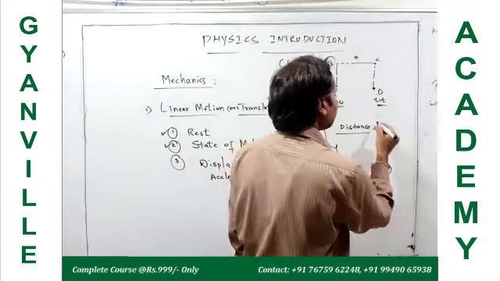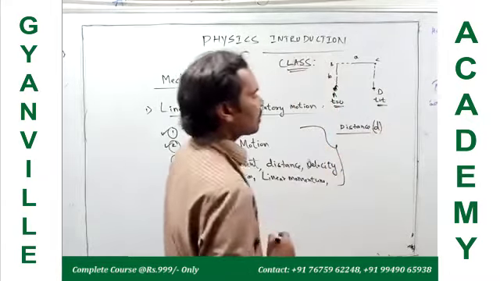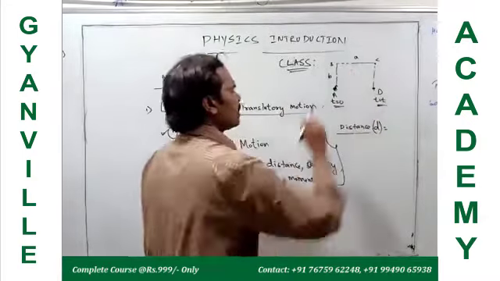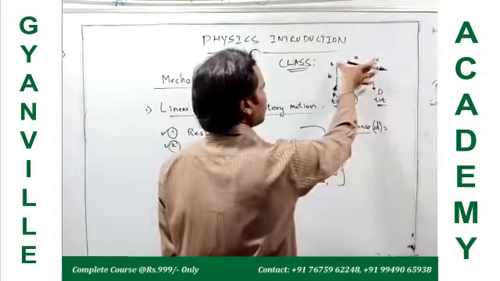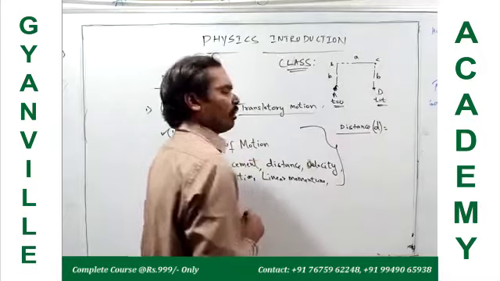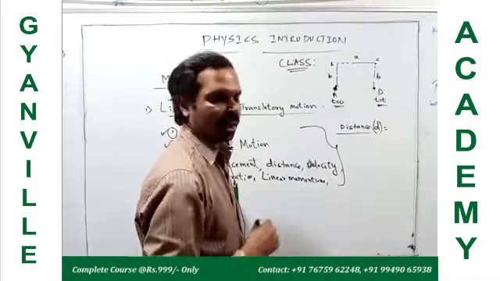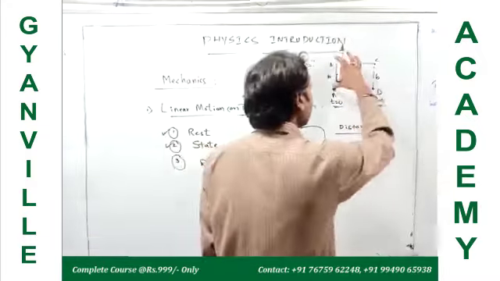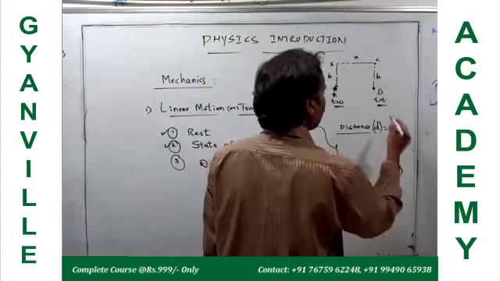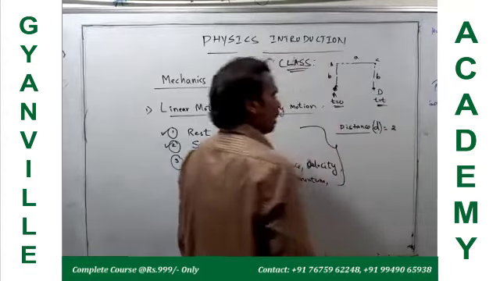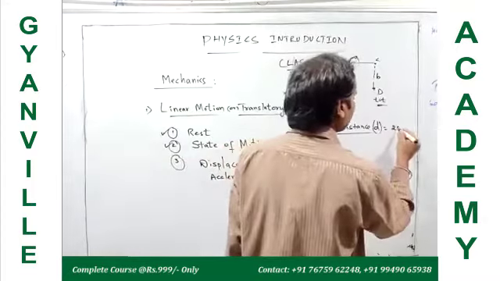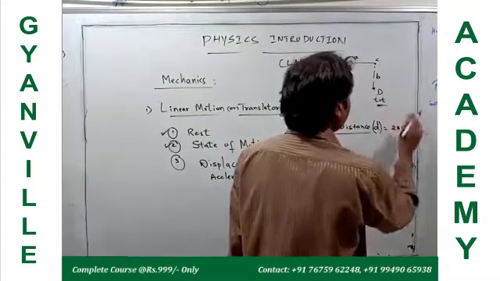Generally, we represent it with small d. So what is the distance traveled here? This is the length b, this is the length a, and again this is the length b. Therefore, while going from point A to point D, the total distance traveled is b plus a plus b, that is 2b plus a.